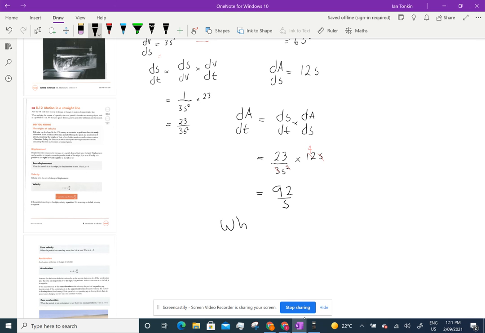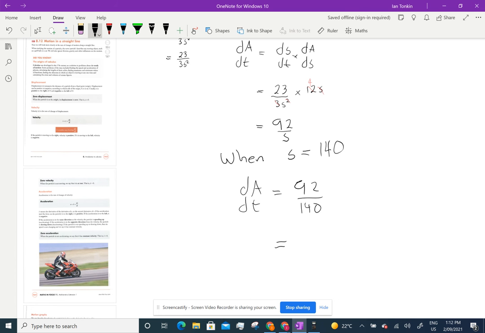So when s equals, what do they want? 140. So dA/dt equals 92 on 140. And that's the rate of change of surface area with respect to time, which is 0.66 millimeters squared per second.